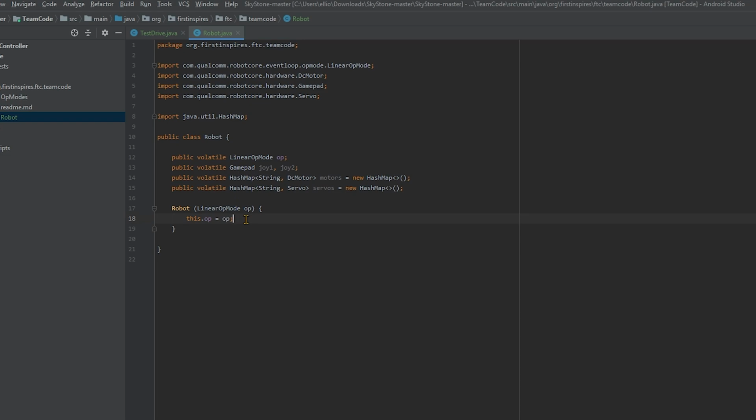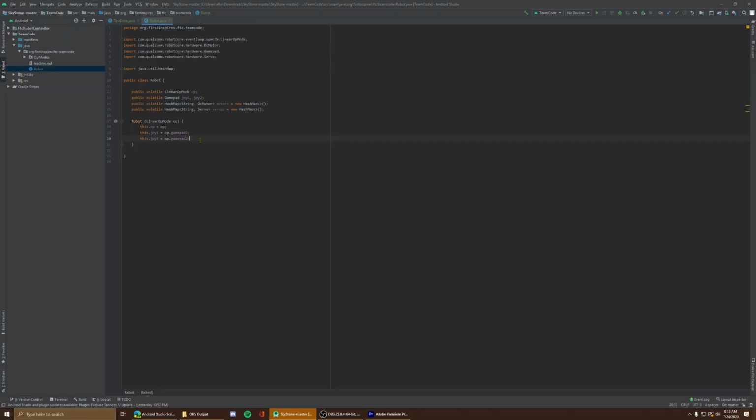Then we can use the OpMode and access the controllers. Type in this.joy1 equals op.gamepad1 and this.joy2 equals op.gamepad2. Now, there are two more variables that we can include, but these are purely optional.